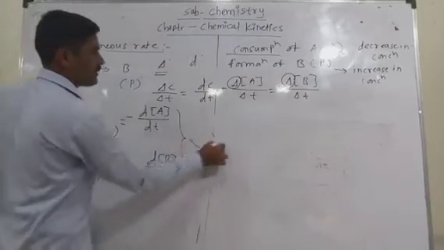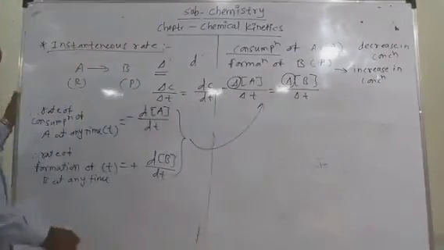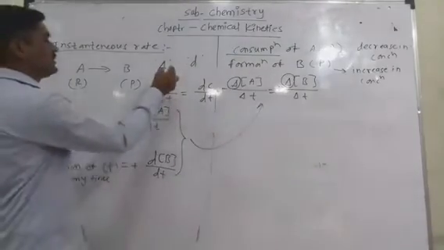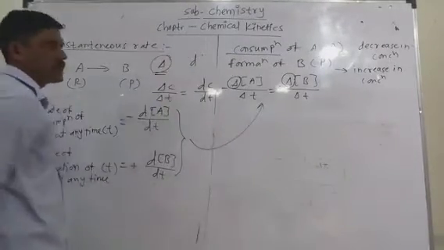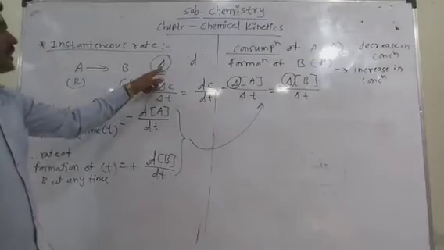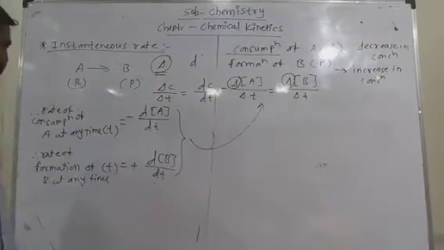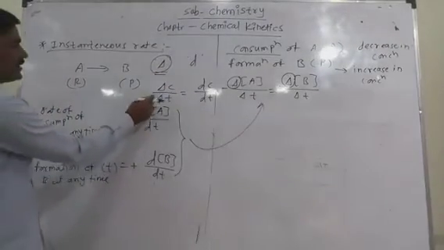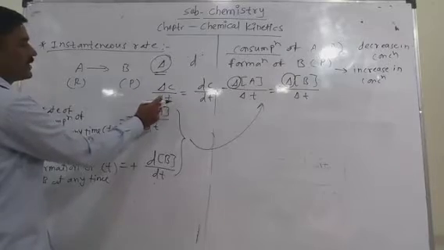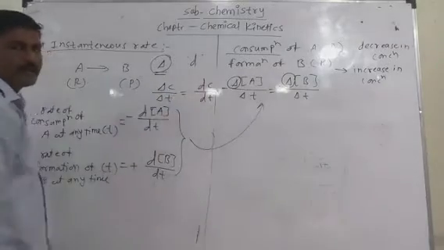Both are the same as the rate of reaction, but the notation is changed: the delta is changed into the derivative. That's why delta C divided by delta T becomes dC by dt.